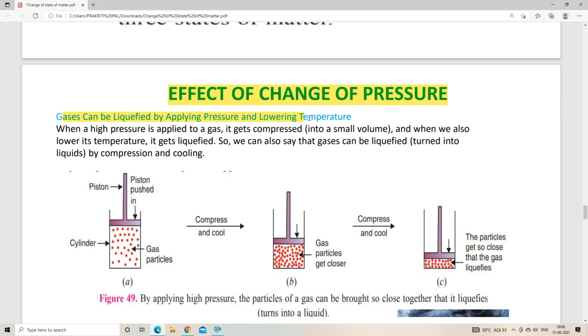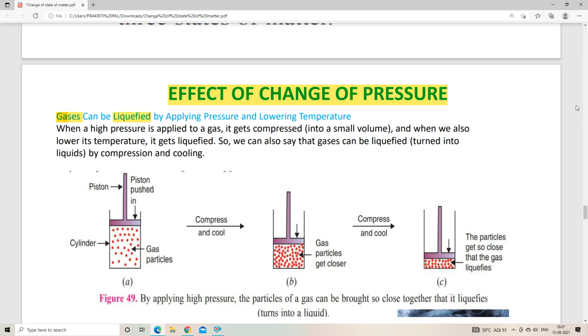Here you can see gases can be liquefied by applying pressure and lowering temperature. So we are converting gas into liquid, right? What we have to do is apply pressure and lower the temperature. Earlier you have seen that there are two parameters to change the state of matter: one was temperature and another was pressure, right? So here you can liquefy the gas by applying pressure and by lowering temperature.